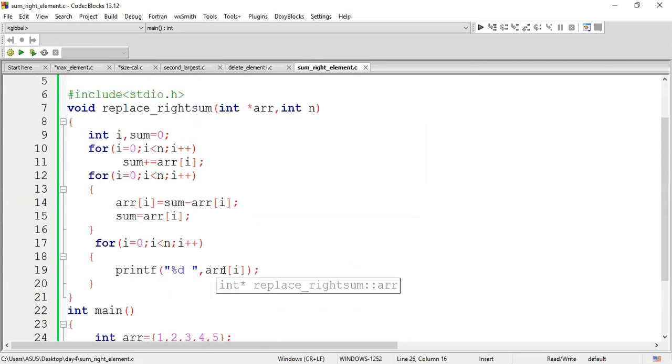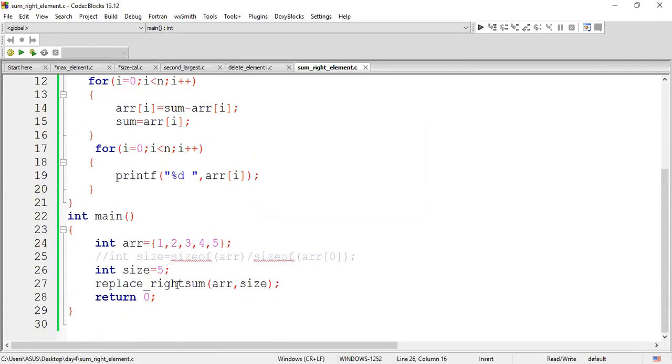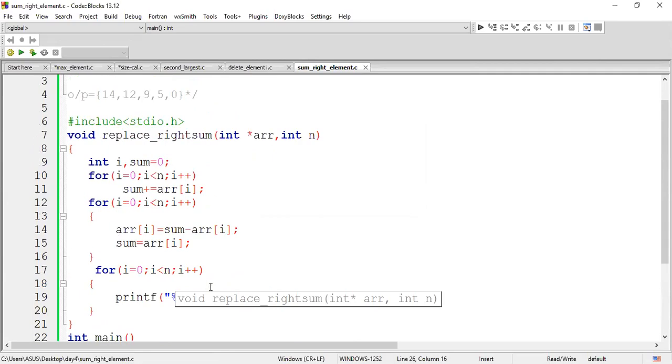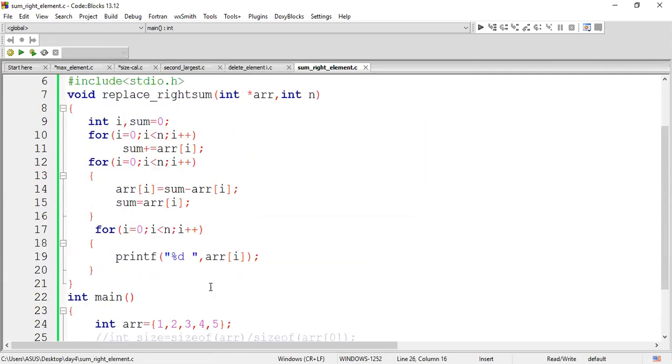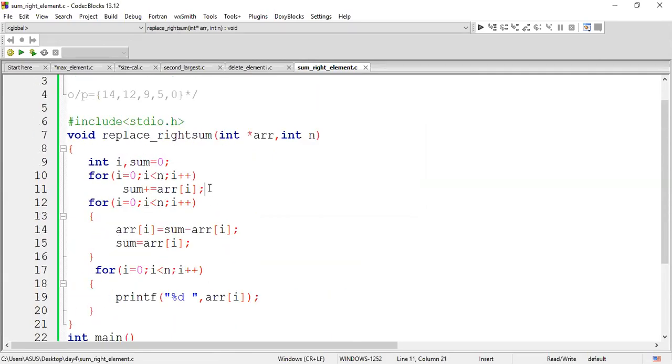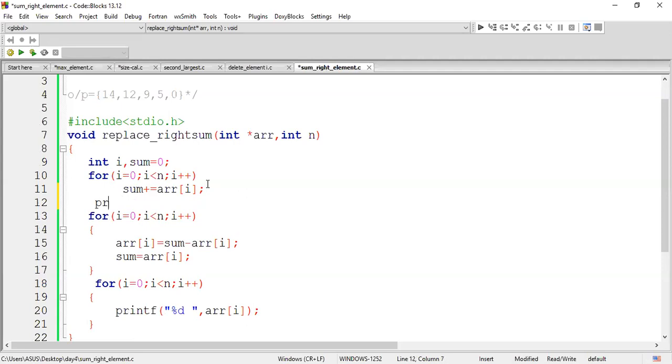Some way we stuck over. We are supposed to find it out. Replace sum. It is done. Just a minute. Let me try to print this sum result alone for verification.